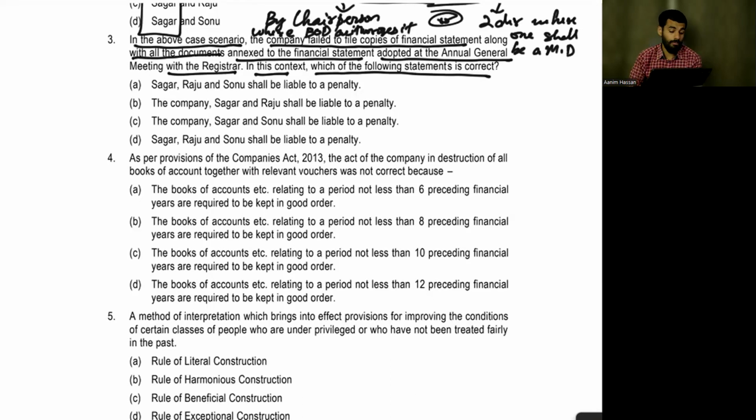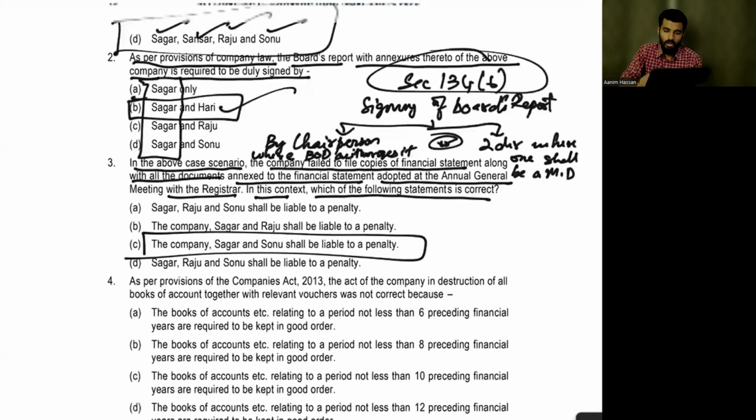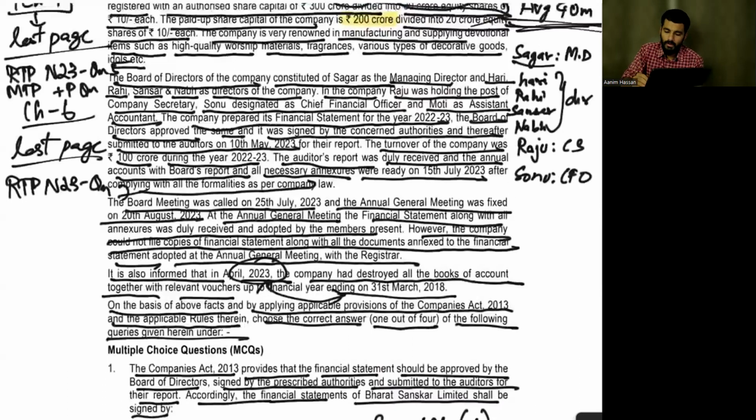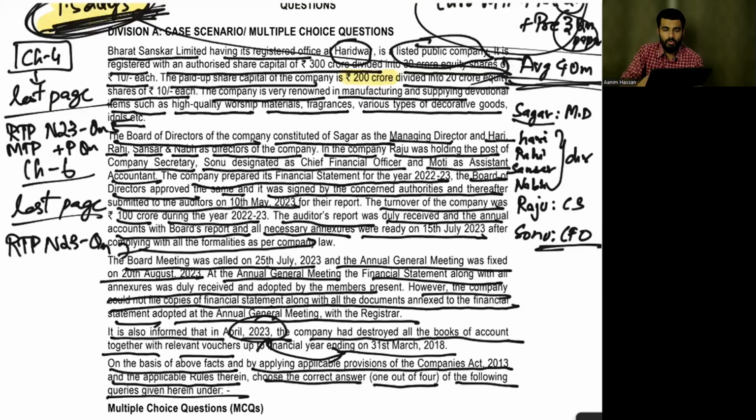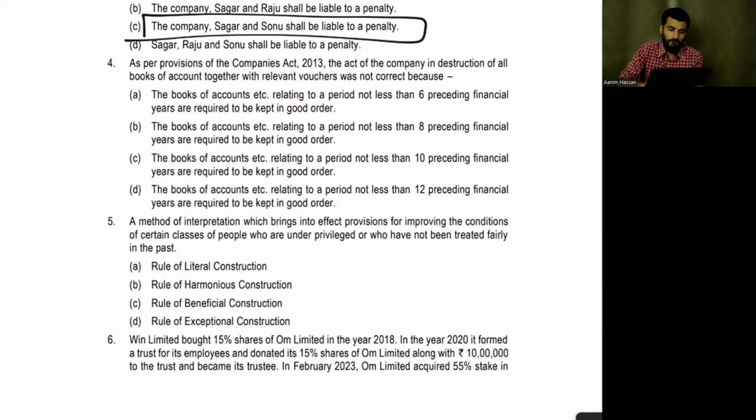And whether only officers of the company also. So for the company and the officer of the company. If there is a CFO, even the CFO will be liable.